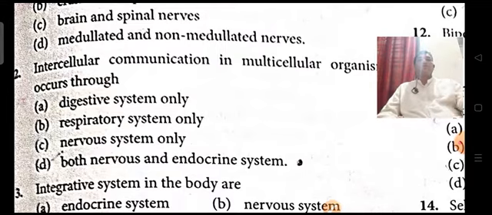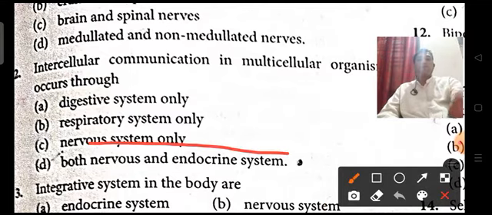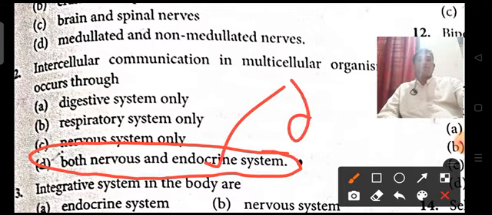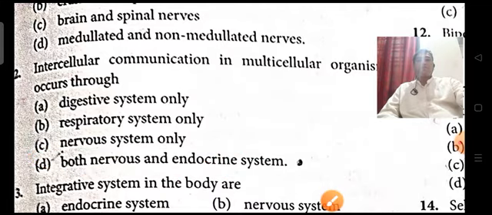So both the nervous system and the endocrine system contribute to intercellular communication in multicellular organisms. So here option D is the right option.